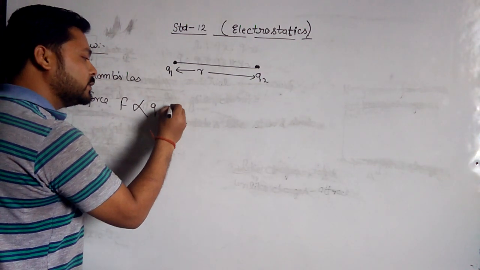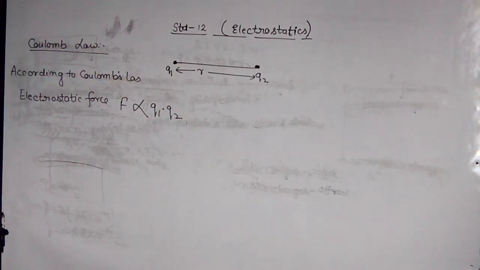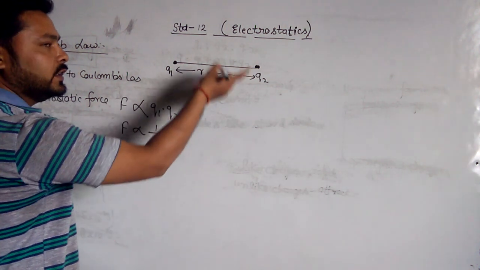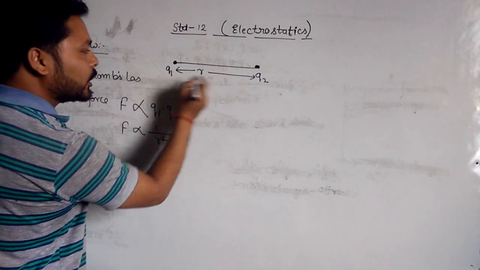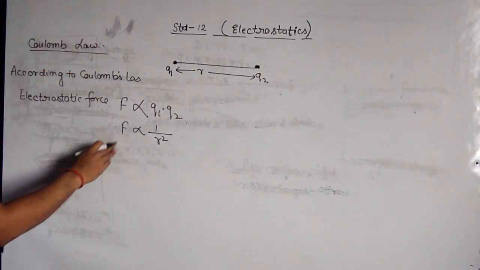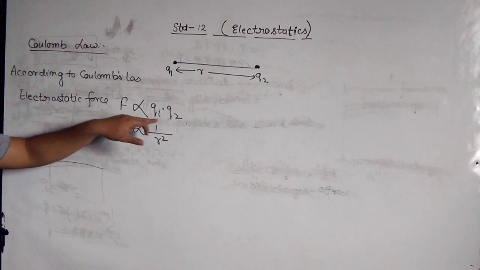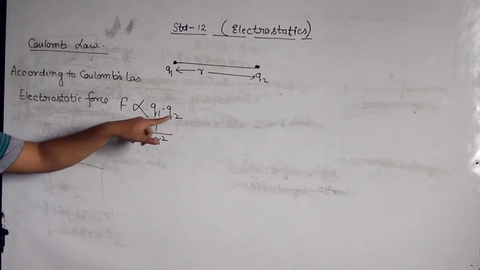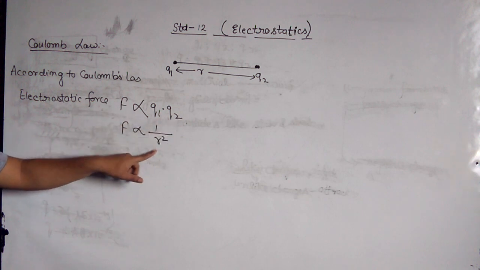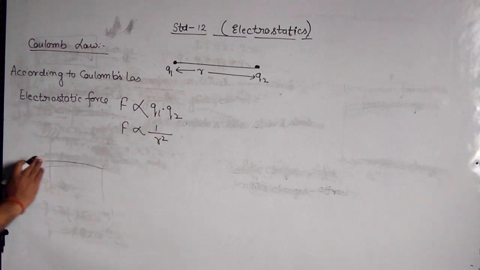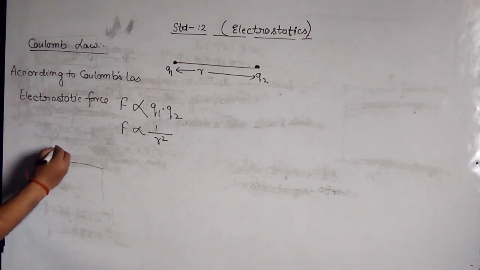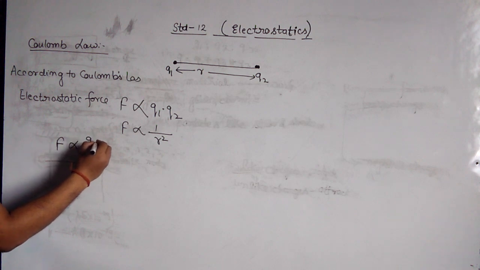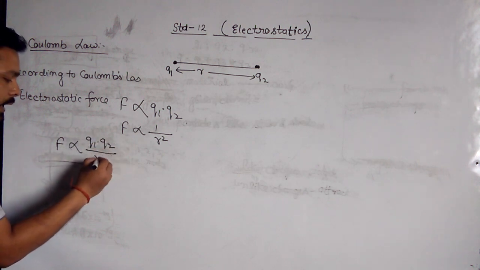The product of charges is the product of Q1 and Q2, and this force is inversely proportional to the square of the separation between the charges. So the separation between Q1 and Q2 is R. According to Coulomb's law, force is directly proportional to Q1 Q2 and inversely proportional to R square, where Q1, Q2 are the charges of the particles and R is the separation between them. Now we combine these two statements, and we can write F is directly proportional to Q1 multiplied with Q2 divided by R square.